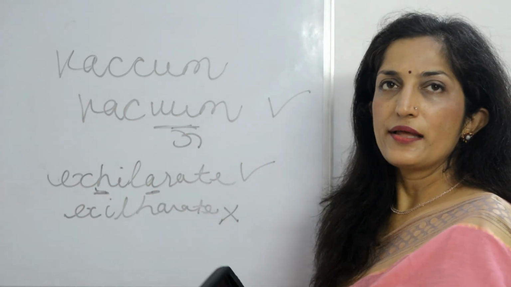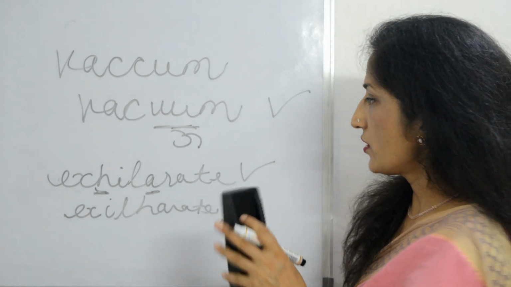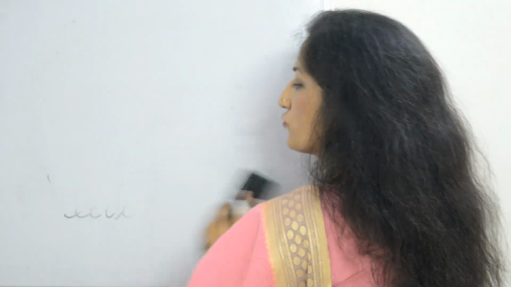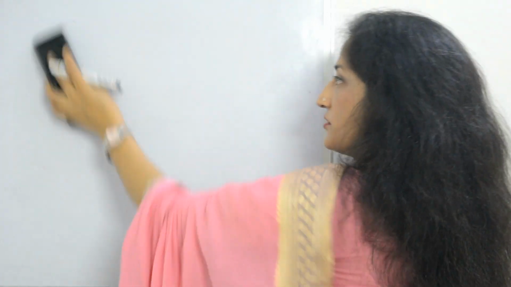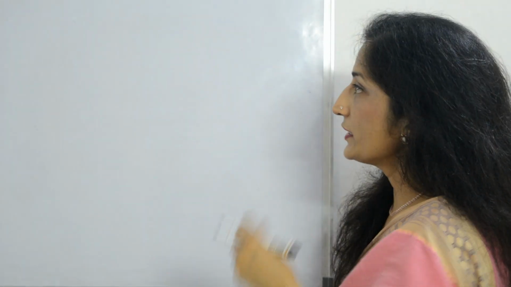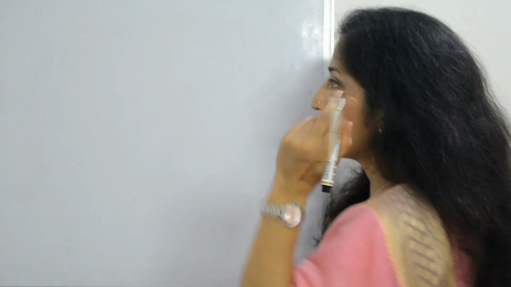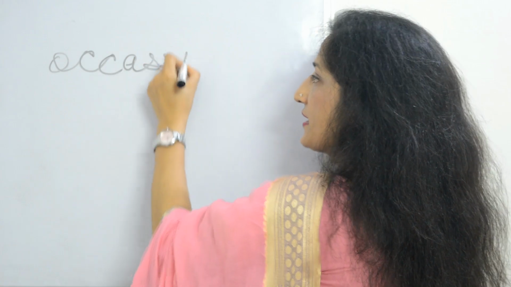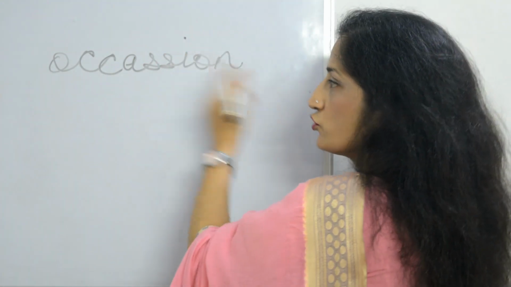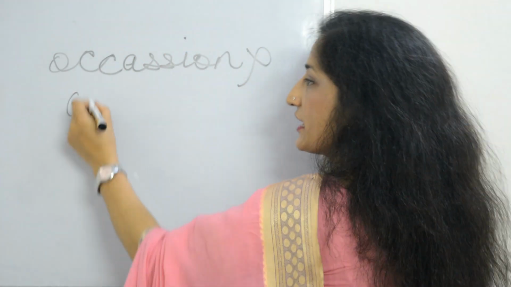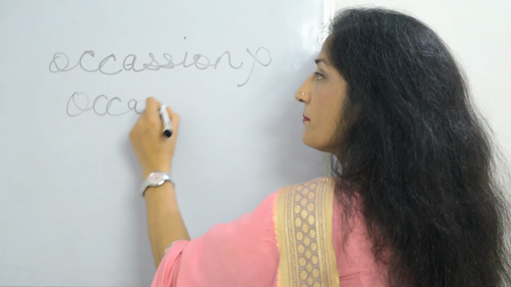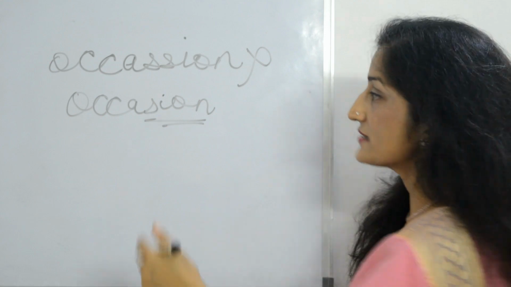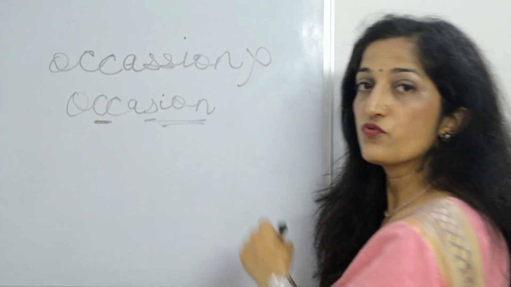Okay. Now, there are a few very common mistakes which you might know, but some of you might not know. So I'm just mentioning them here quickly. One is occasion, right? Most of us make this mistake. Occasion has a double C. Remember the stress is because this is shin, so you don't have to use a double S. So we have to focus on this.